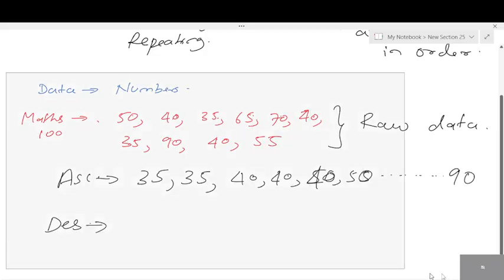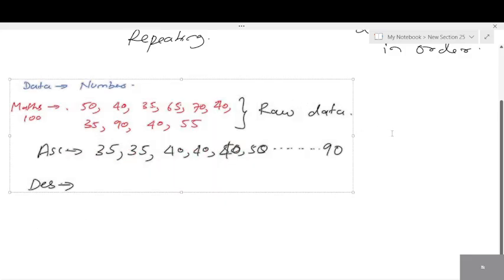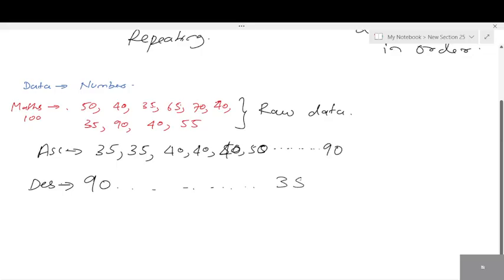Okay, so each and everything you'll have to remember. Next, descending order. Descending order is the reverse, from bigger number to smaller number. 90, it goes on up to 35; you should arrange everything in order. This arrangement is known as arranged data or array.